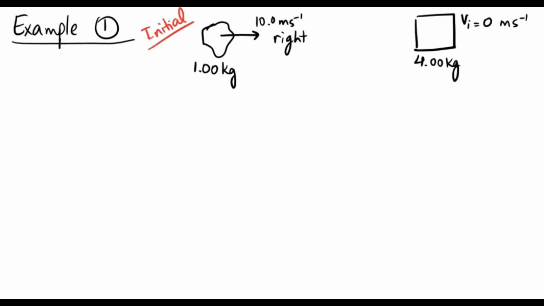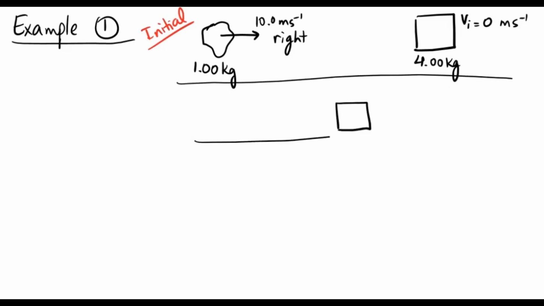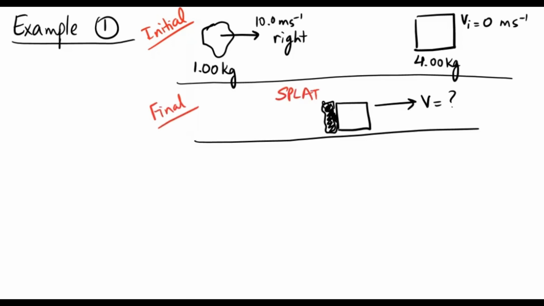This is what happens before they actually collide, so we're going to look at it as initial. After they have collided, let's assume that the clay gets stuck to the block, and the system together moves with some velocity. That's what we're trying to find out. So that's our final scenario.